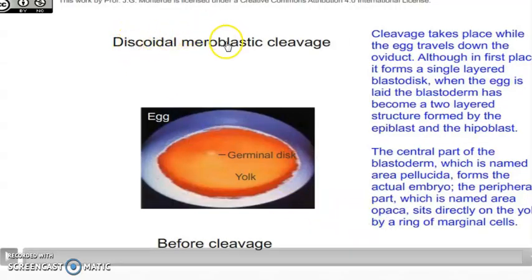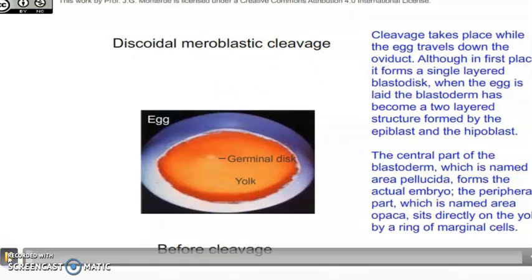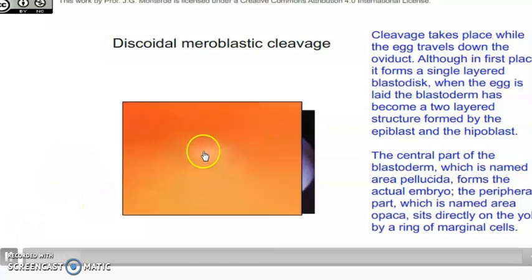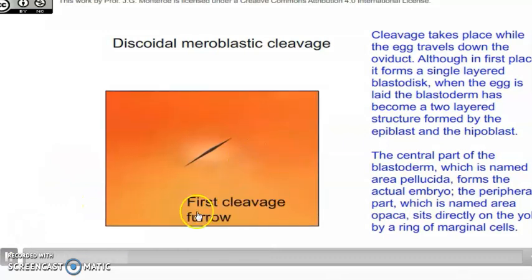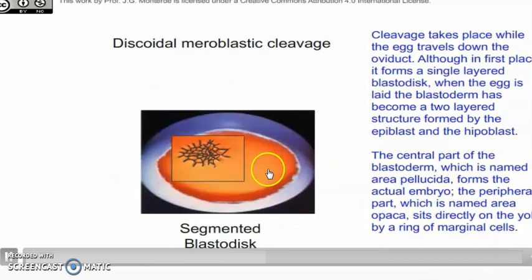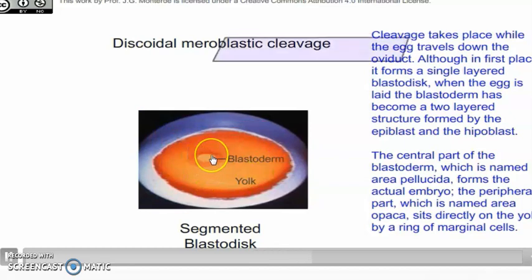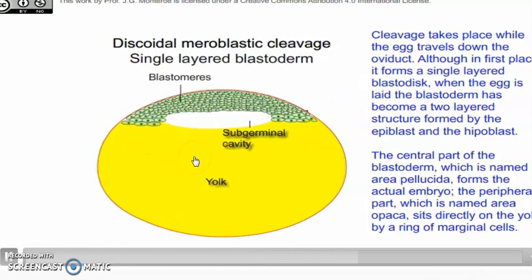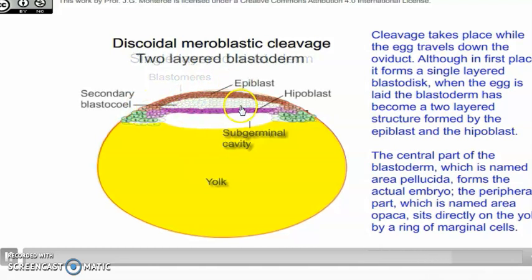This describes the meroblastic cleavage of the animal, and this is a video that shows how the germinal disc is formed: first cleavage furrow, then the second cleavage furrow, and then the whole cleavage occurs. After the cleavage, the blastoderm is formed, and then this blastoderm is divided into epiblast and hypoblast. This is the yolk.